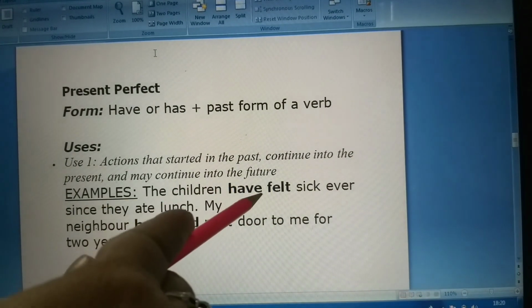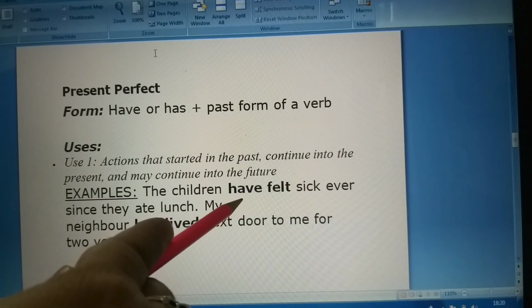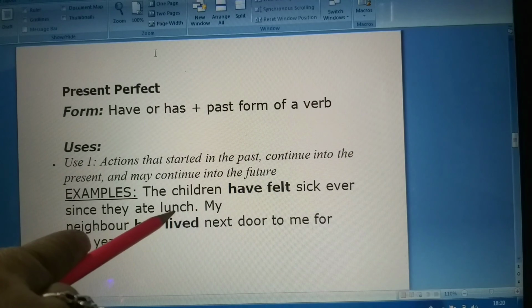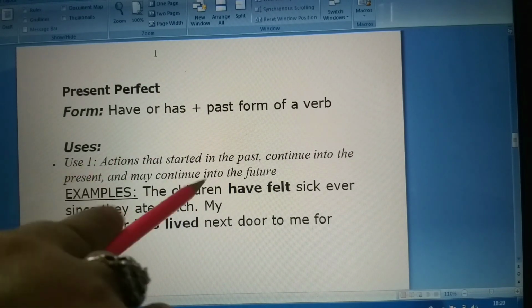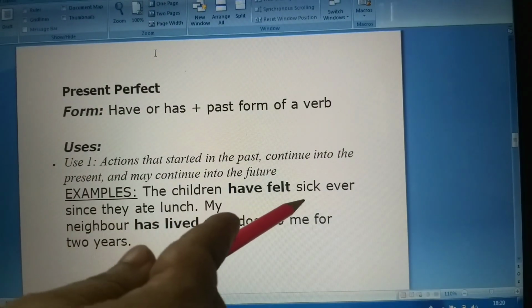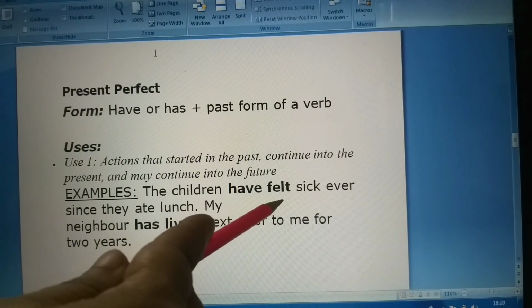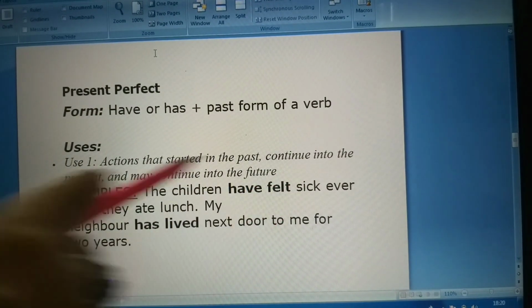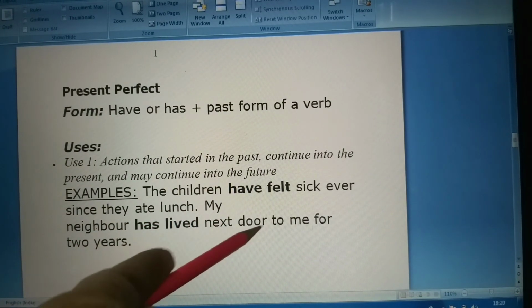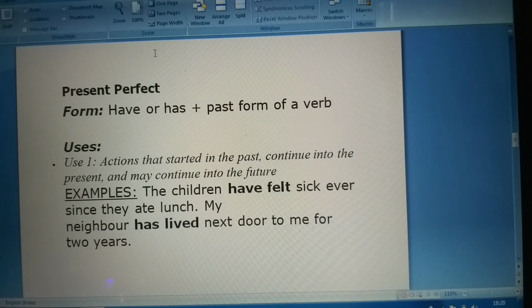That means why they have got sick? Because they had eaten their lunch. That was in the past, but now they are getting sick. My neighbor has lived next door to me for 2 years. That means for the last 2 years the neighbor is living next to him.